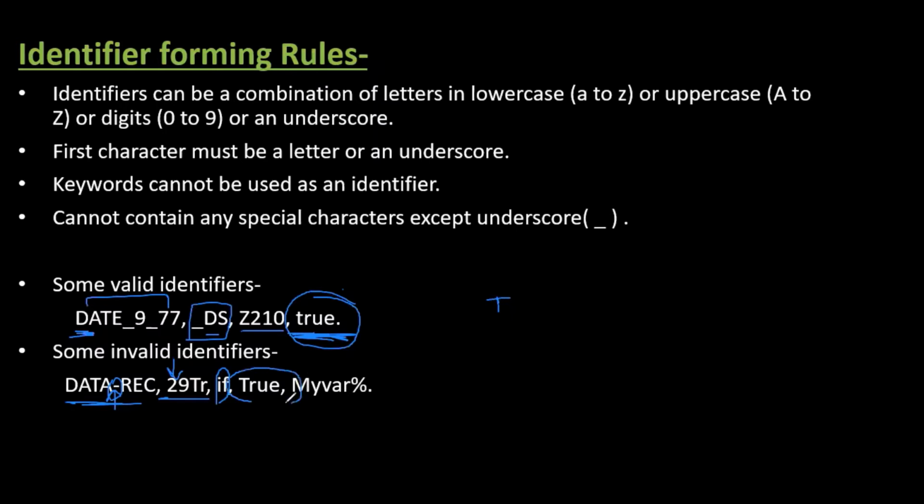Here this True, since it is starting with a capital T, is a keyword and you cannot use a keyword as an identifier. So this is invalid. Now the next one, my-var modulo. This is invalid because modulo is a special character and it cannot be used. So I hope identifiers and keywords are clear to you.